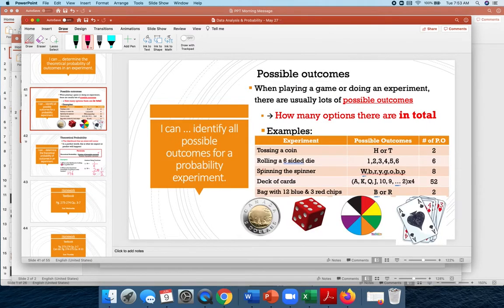I guess if we did a couple more, say that we wanted to know the theoretical probability of tossing a heads, then it would be 1/2, right? Say we want to know the theoretical probability of spinning a black on this spinner, it would be 1/8. Or what if it was spinning white or black? Well, favorable outcomes, white or black, 2 favorable outcomes out of 8. So 2/8 or 1/4.